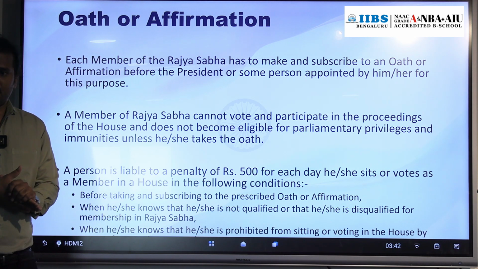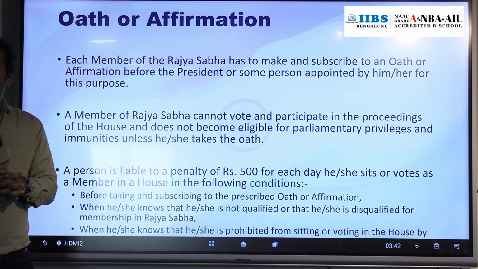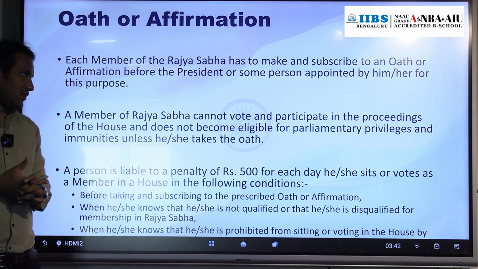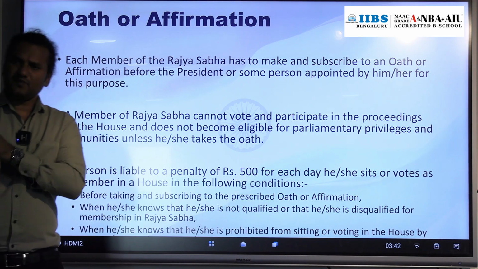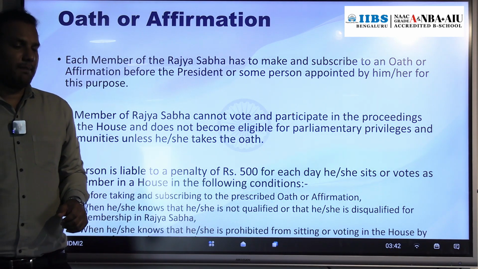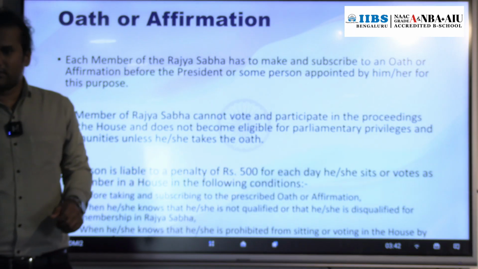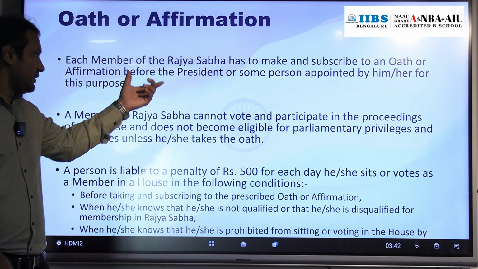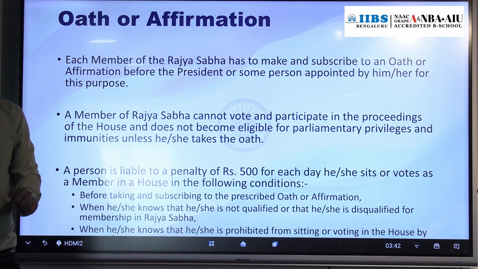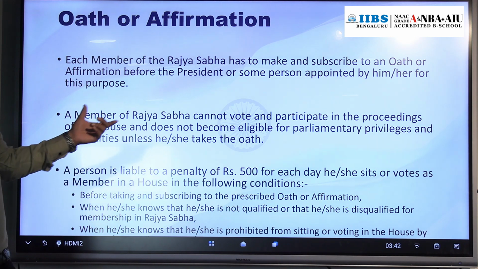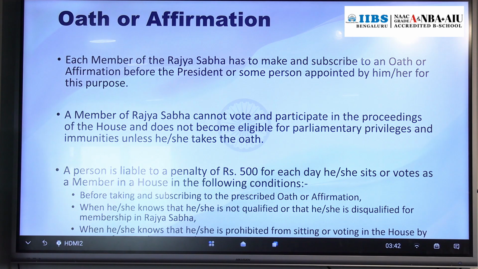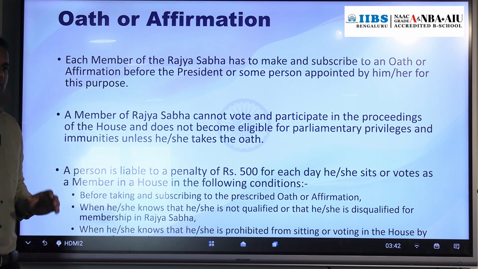Without oath and affirmation, if the person is attending the proceedings of the Rajya Sabha, the person will get a punishment in terms of penalty. Okay, that we will discuss. So, unless a person who becomes a member of Rajya Sabha subscribes the oath and affirmation, that person will not get any parliament privileges. That person is not allowed to attend the proceedings of the house. Okay, which house? Rajya Sabha only. So first, oath and affirmation.